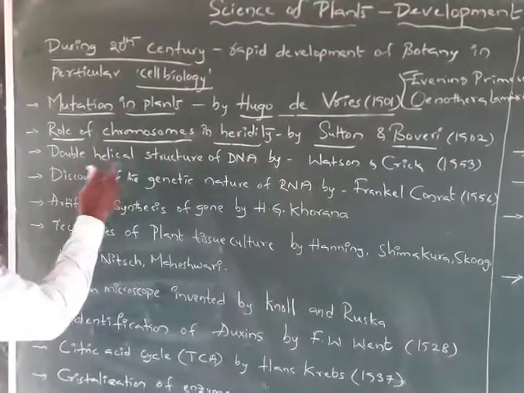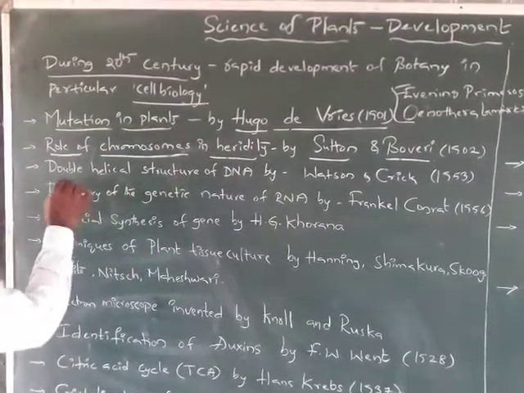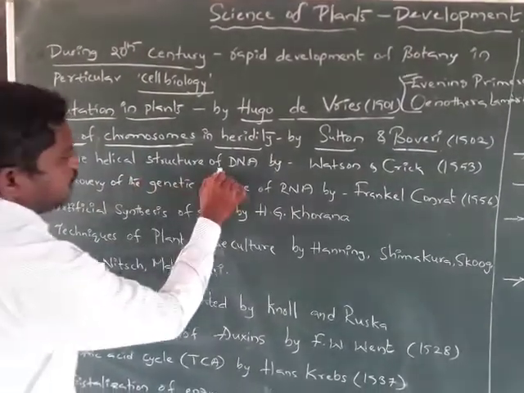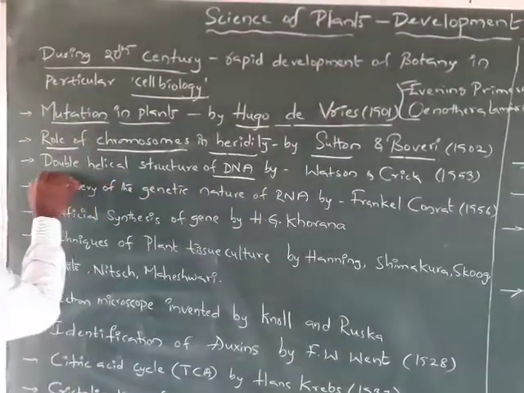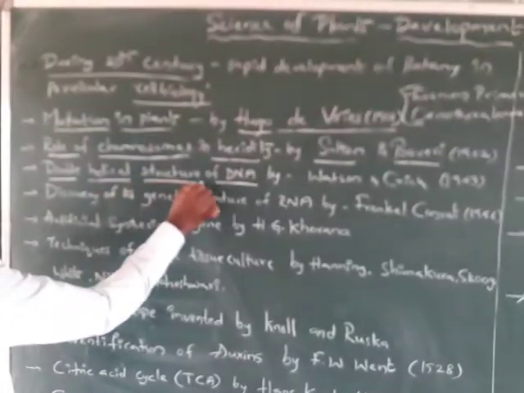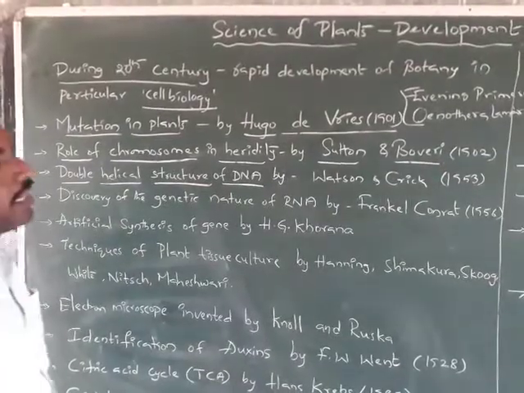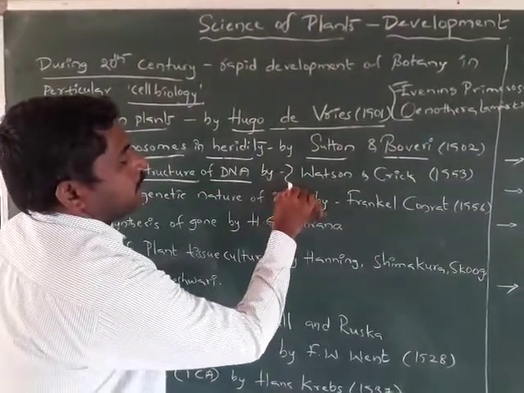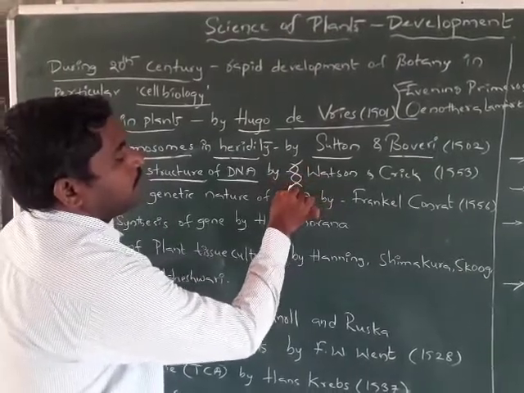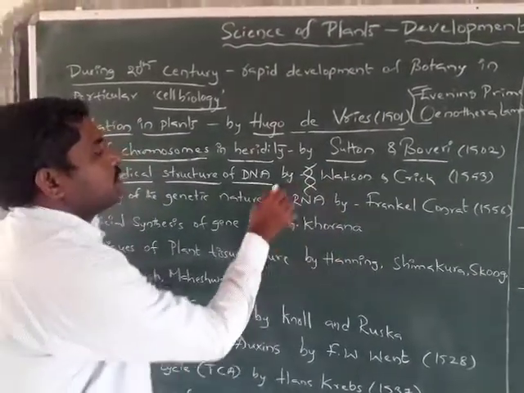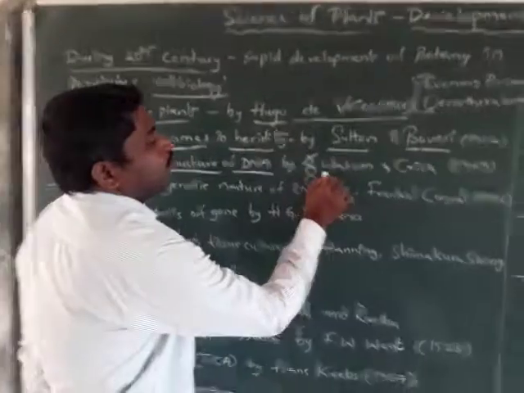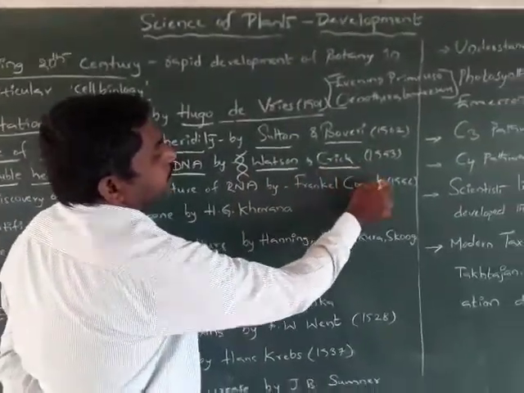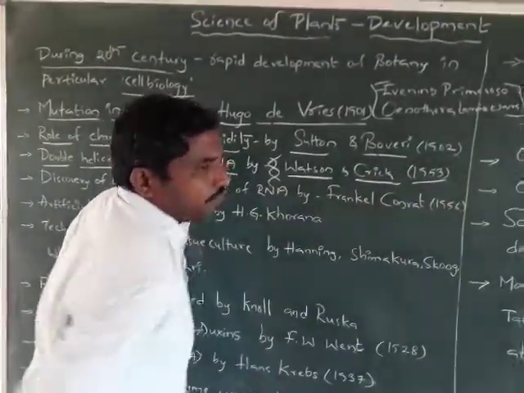Here, the double helical structure of DNA, which was discovered by Watson and Crick in the year 1953.